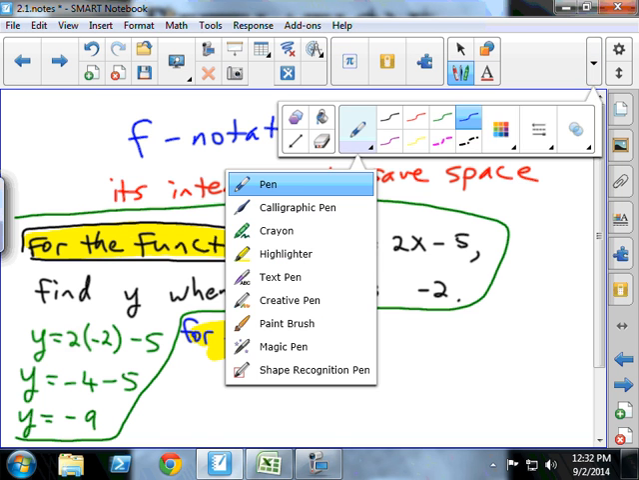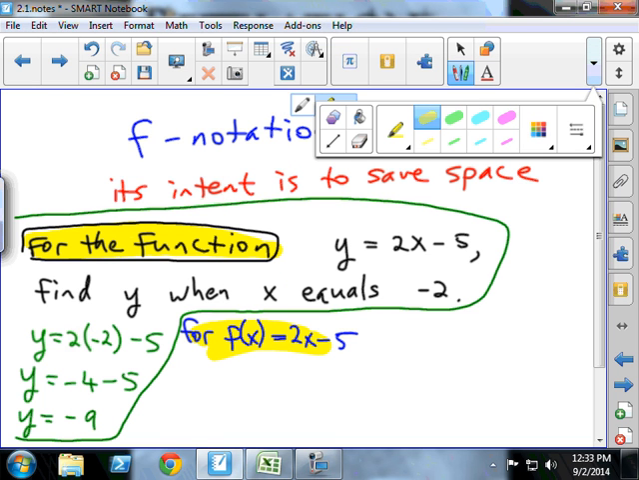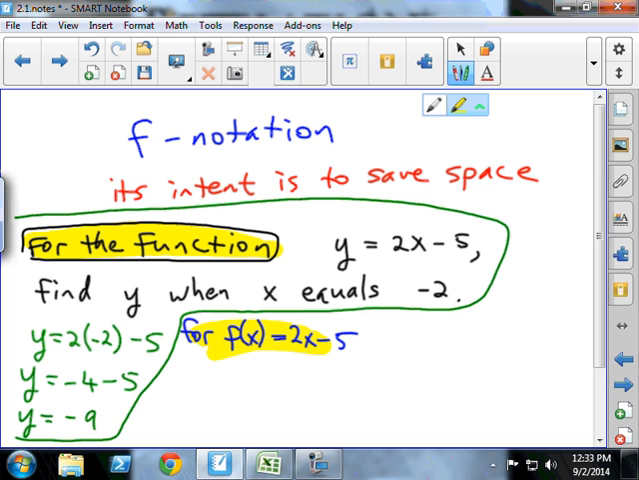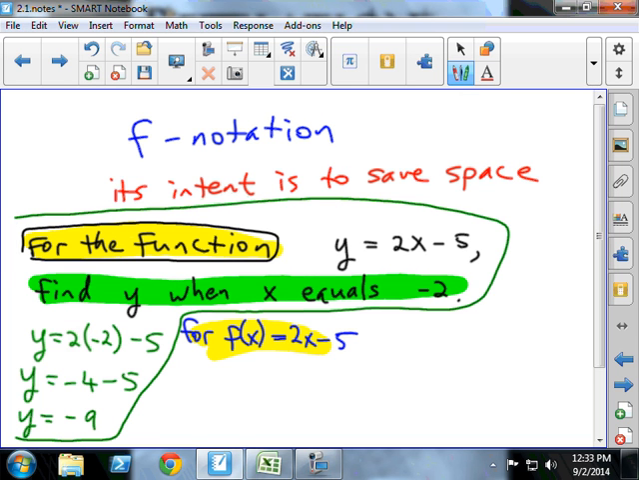Now, when we do this other part, and this is where it gets a little confusing, instead of saying "find y when x equals negative 2," all we're going to say is this: find f of negative 2. Find f of negative 2. And that's not read as f times negative 2. That's read as f of negative 2.